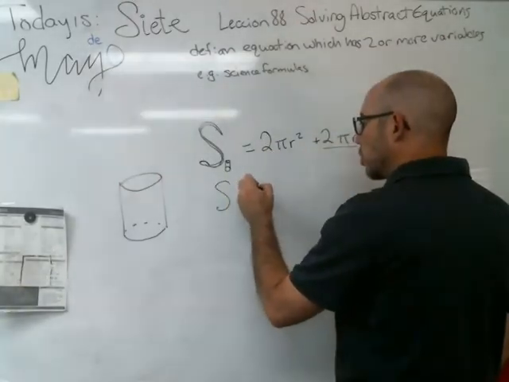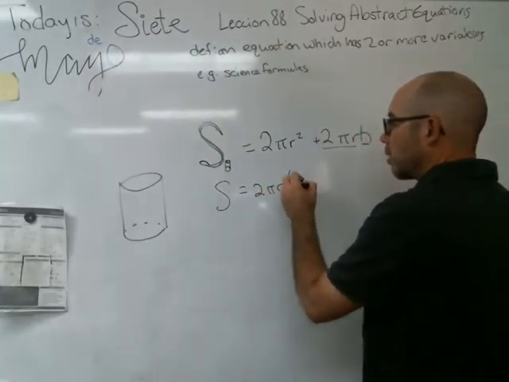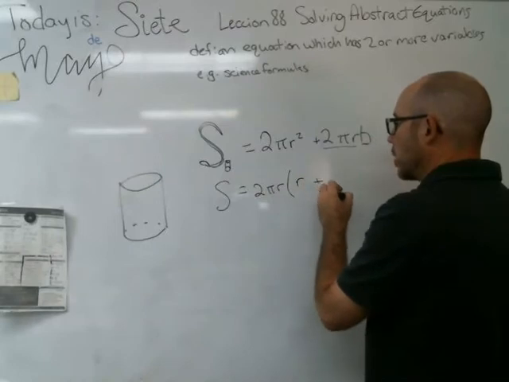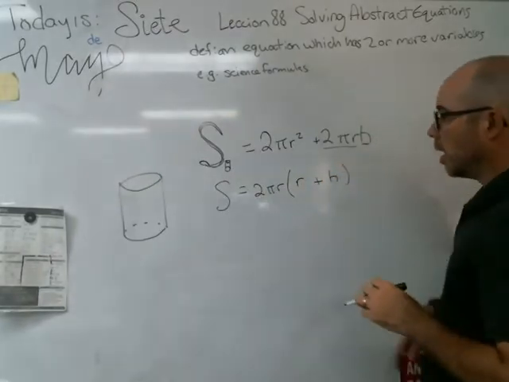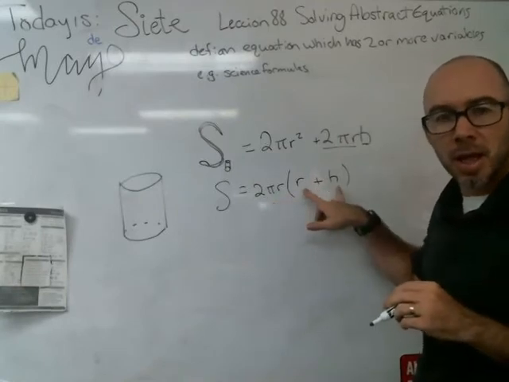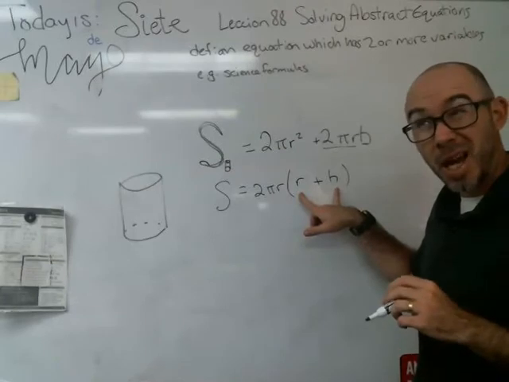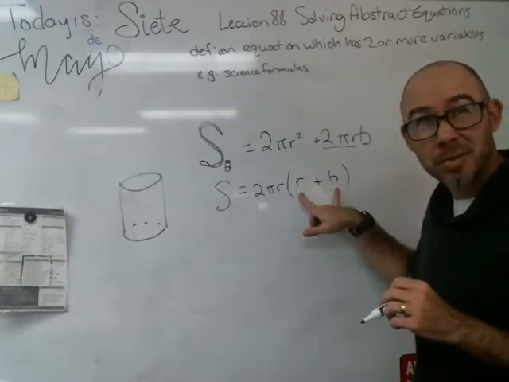So S equals, let's remove a 2 pi r from both terms, and that will leave me with r plus h. Now, this is pretty interesting to me geometrically. I needed to add the radius and the height together.